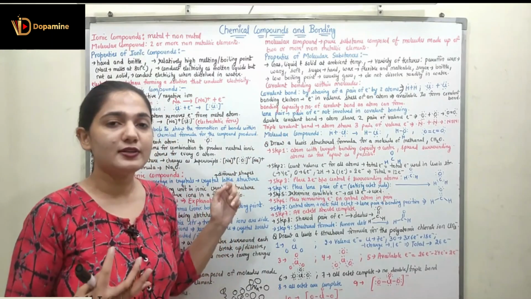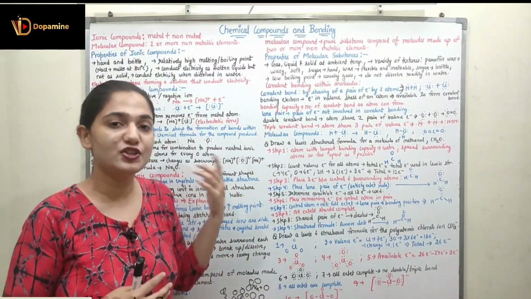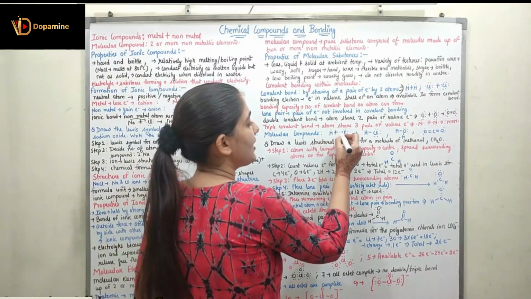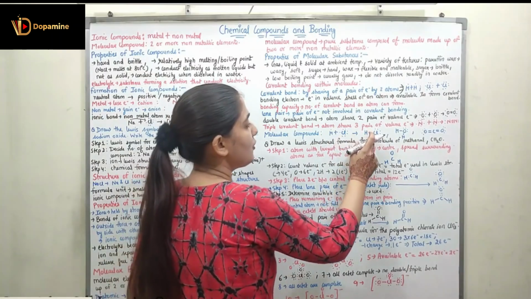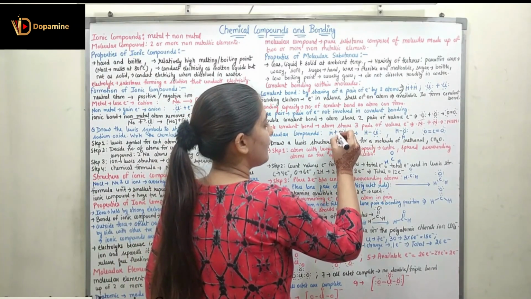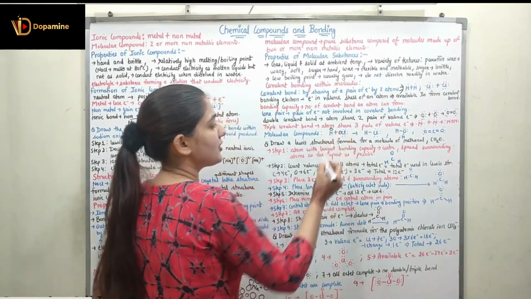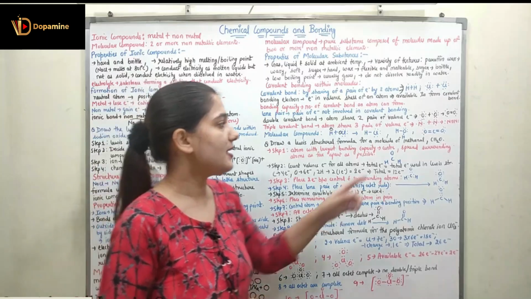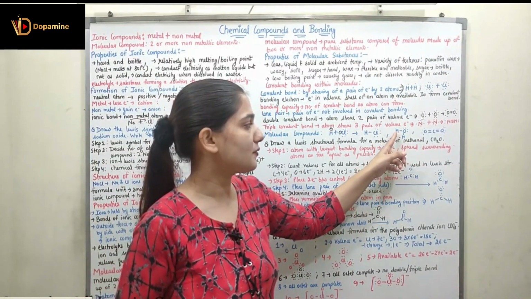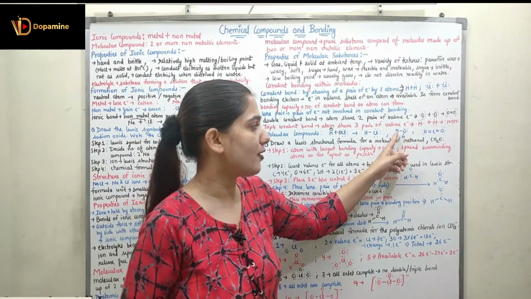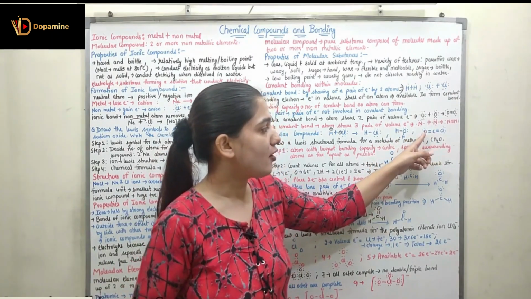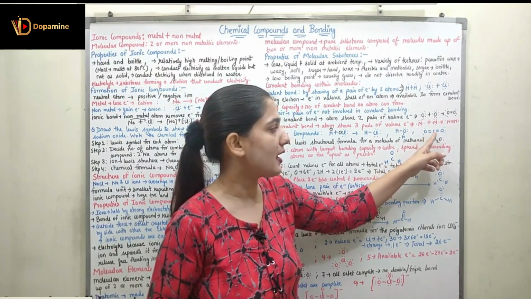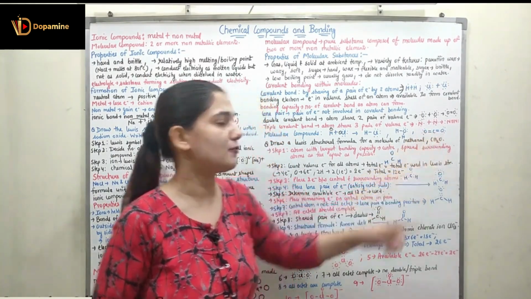Molecular compounds are also formed with the help of the sharing of electrons. Like hydrogen, when combined with chlorine, the 1 electron of the hydrogen is shared with the chlorine, and the electron of the chlorine is shared with the hydrogen. So it is forming one single bond. Right? Similarly, an oxygen atom can share 1 electron with this hydrogen and 1 electron with this hydrogen to form single bonds. A carbon atom can form 2 bonds with this oxygen and 2 bonds with this oxygen. This double bond is formed between carbon and oxygen, and also over here we have the lone pair of electrons.